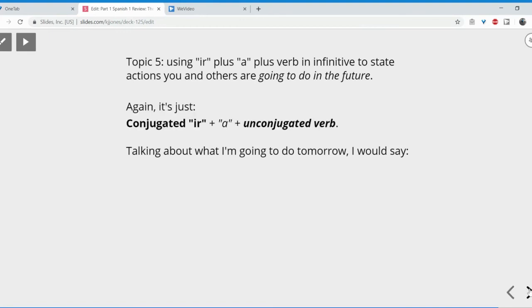All right. Again, this structure is just conjugated ir plus the preposition a plus an unconjugated verb. By the way, this preposition a has no translatable value at all in English. None. Zero, zip, zilch. All right, so talking about what I'm going to do tomorrow, this is what I would say. Voy a trabajar mañana.